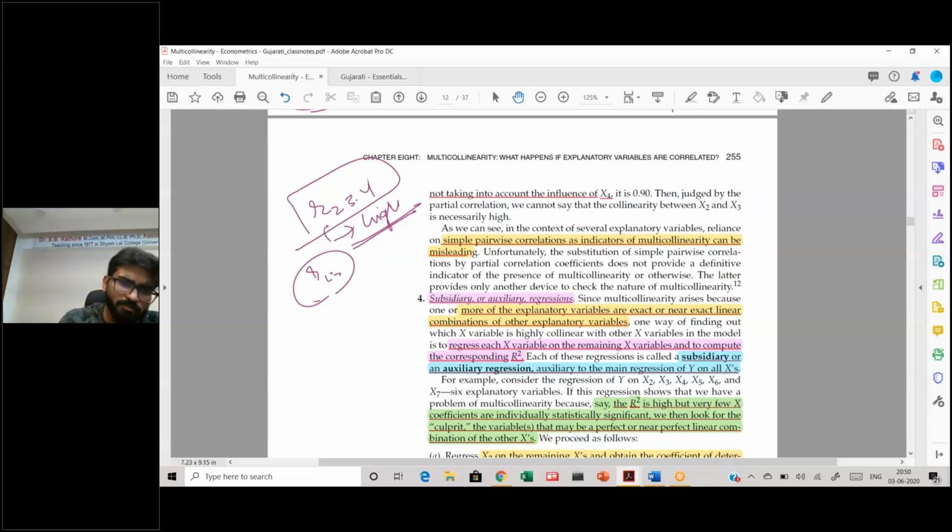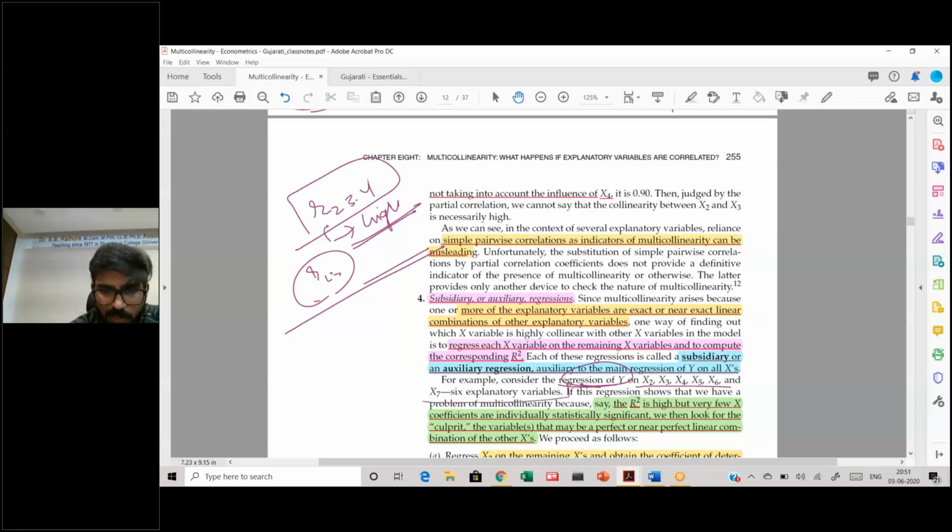So the alternative method that we have is to run an auxiliary regression. I had introduced auxiliary regression earlier as well. You want to find out whether the explanatory variables have a very strong relationship with the other variables. Suppose you have y regressed on x2, x3, x4 till x6 and x7.